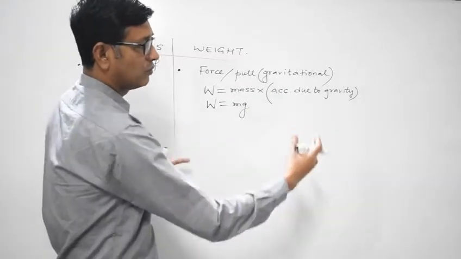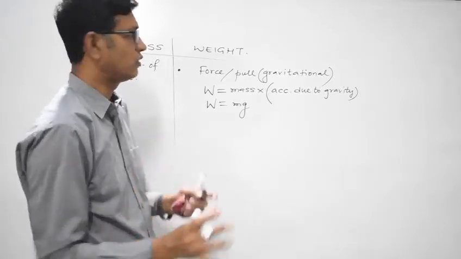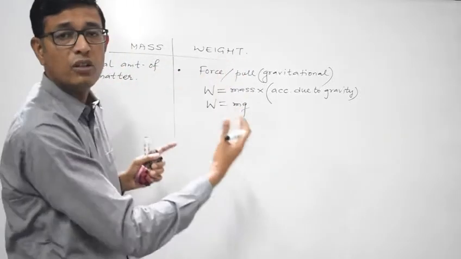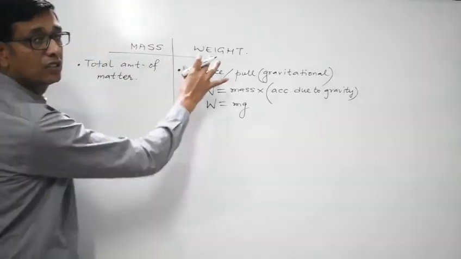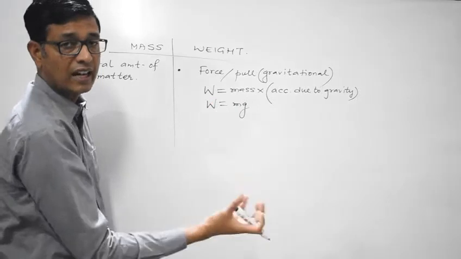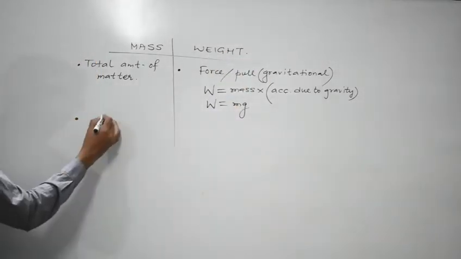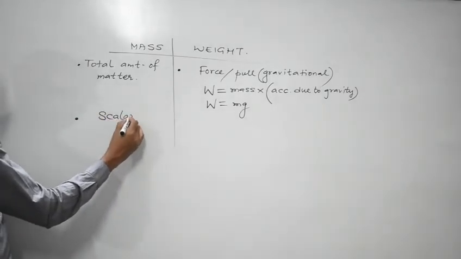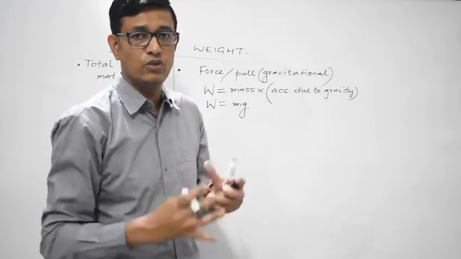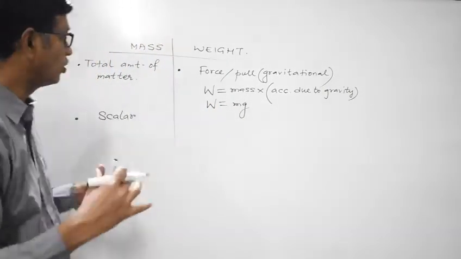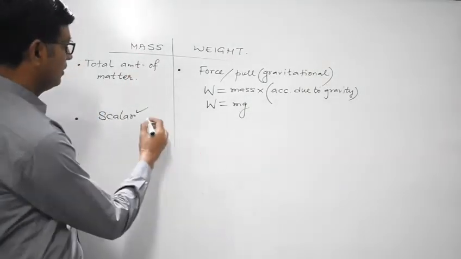There is an entire chapter dedicated to this particular topic, so we will discuss it in detail. Now simply we are trying to bring out the essential point of difference between mass and weight. Right? So basically mass is the amount of matter and weight is a force with which earth attracts a body towards its center. Mass is a scalar quantity. It gives a measure of the amount of matter only, just the magnitude, just the numerical value. No direction is involved over here. So obviously mass is a scalar quantity.